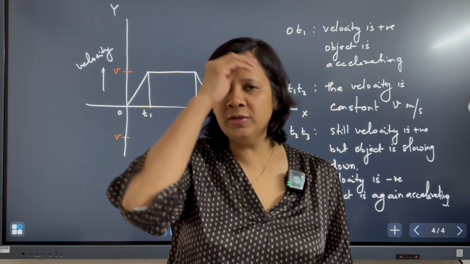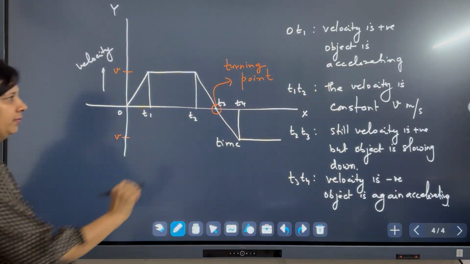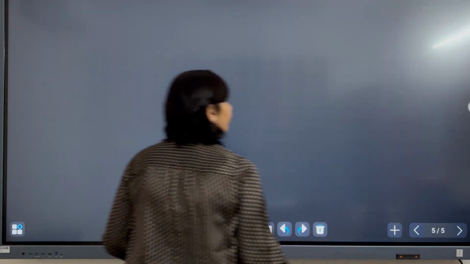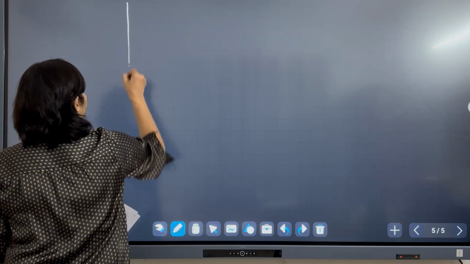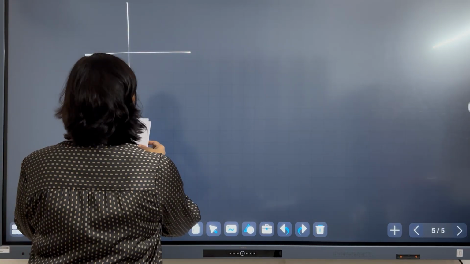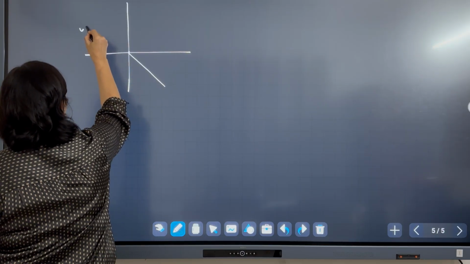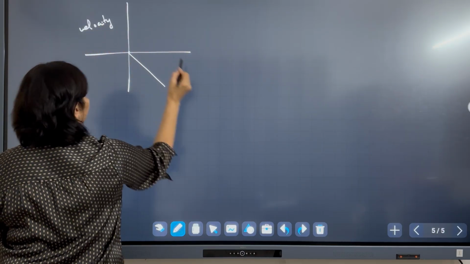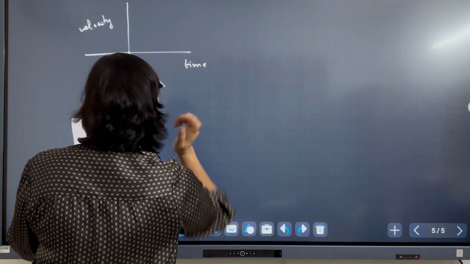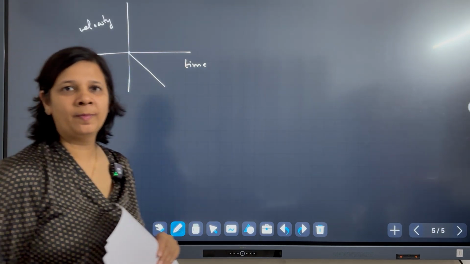So we were talking about the velocity time graph. I hope this is clear to you. Now for example, if I draw another graph like this, this is a velocity time graph. Now, what is the meaning of this graph?